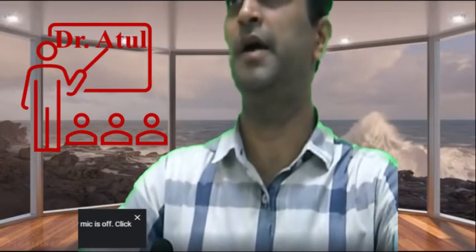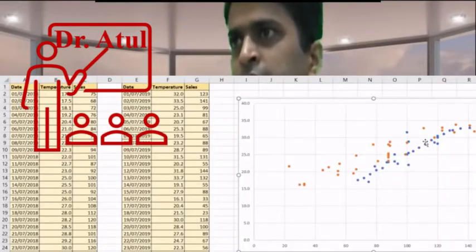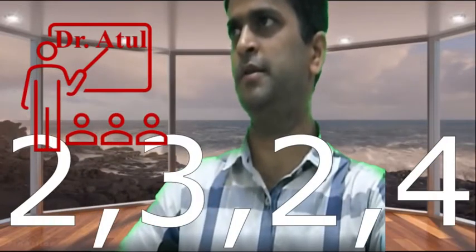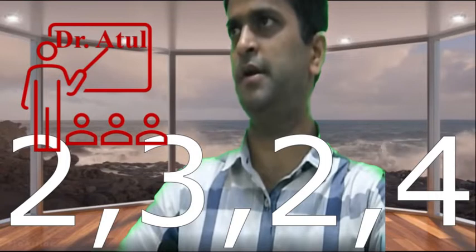So I will say that any data can be converted to a graph. Suppose you have 2, then 3, then again 2, then 4.